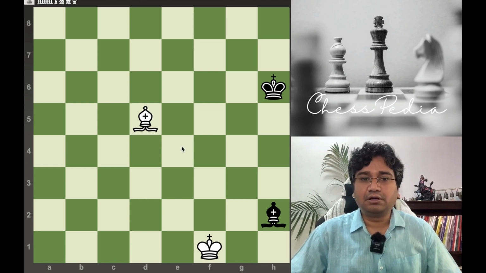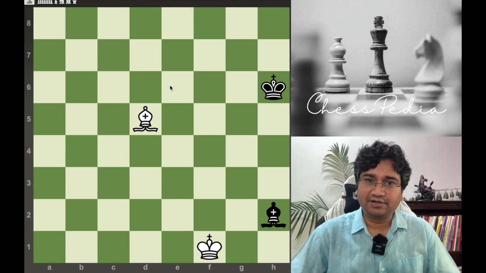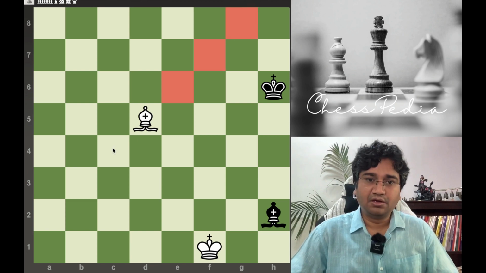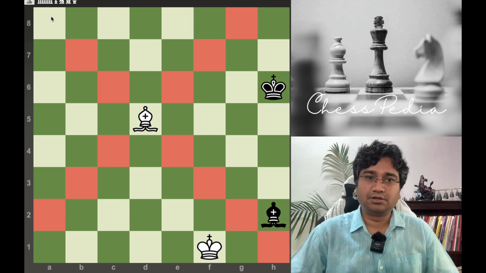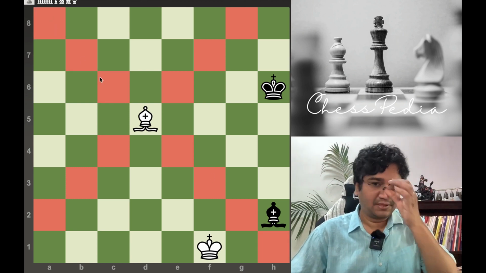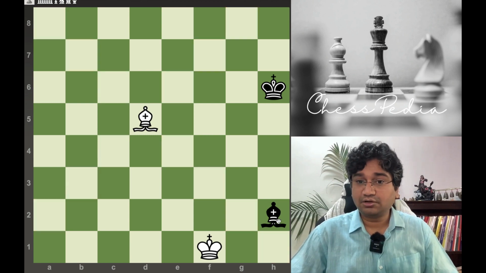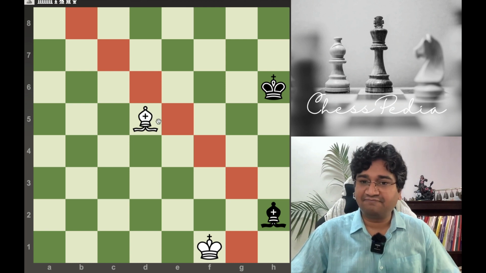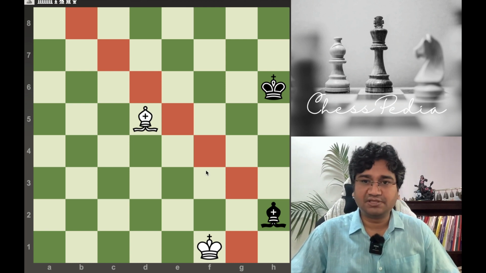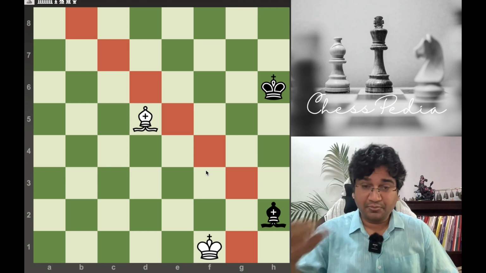But the real power comes from the position and the number of squares you cover, either a particular strategic position or the number of squares you are covering. So, how many squares is it covering right now? For the white one it is 1, 2, 3, 4, 5, 6, 7, 8, 9, 10, 11, 12, 13. It is covering 13 squares. On the other hand, the black one is in the corner. So, corner power gets diminished in general. So, 1 and then this diagonal 2, 3, 4, 5, 6, 7. So, 13 versus 7. So, clearly it is half power. That is why center is very important for all the pieces, because center gives you the highest mobility. I hope you understand this point.